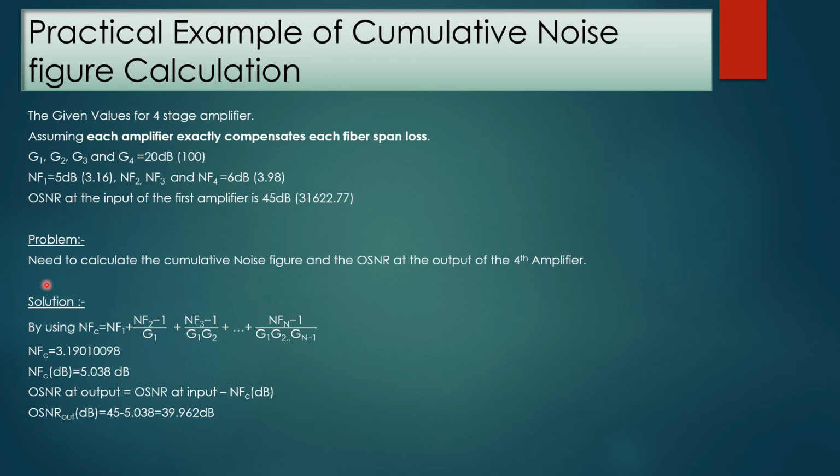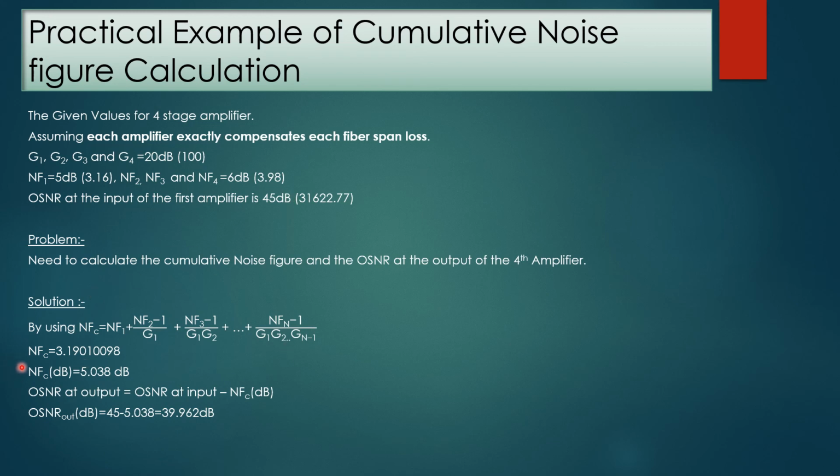The problem is to calculate the cumulative noise figure and the OSNR at the output of the fourth amplifier. We use the formula NFC is equal to NF1 plus (NF2 minus 1) upon G1, plus (NF3 minus 1) upon G1 G2, and so on. This is the formula for the condition that each amplifier exactly compensates each fiber span loss.